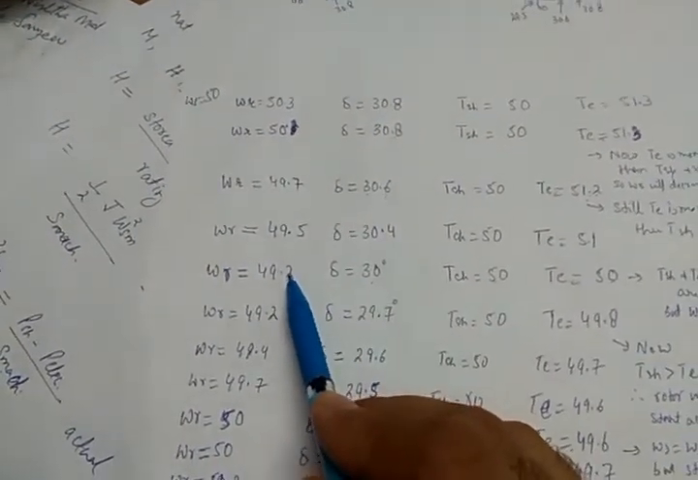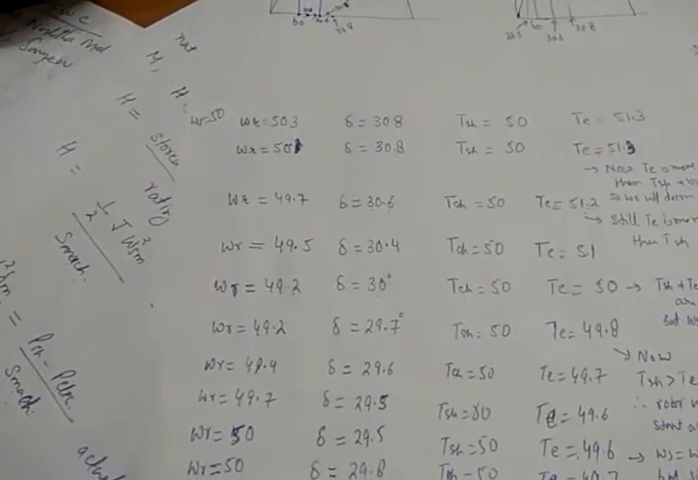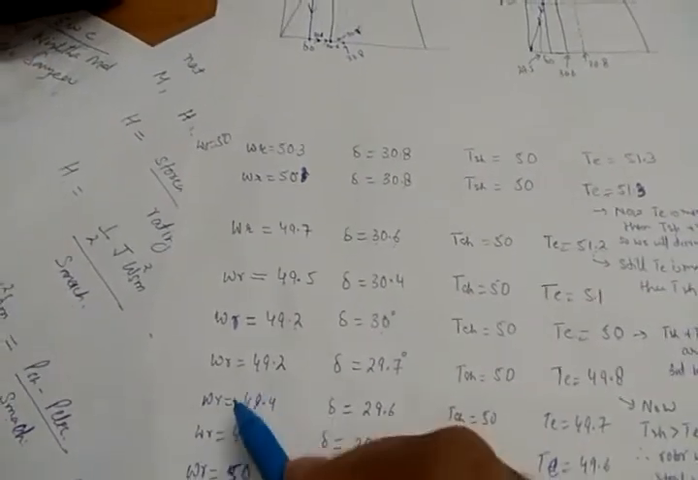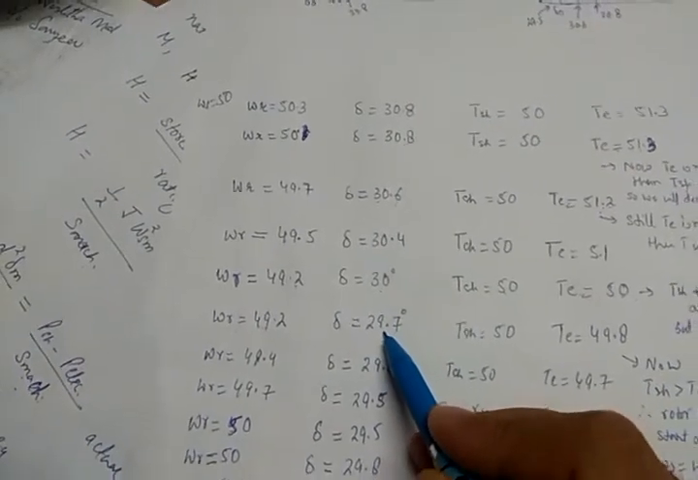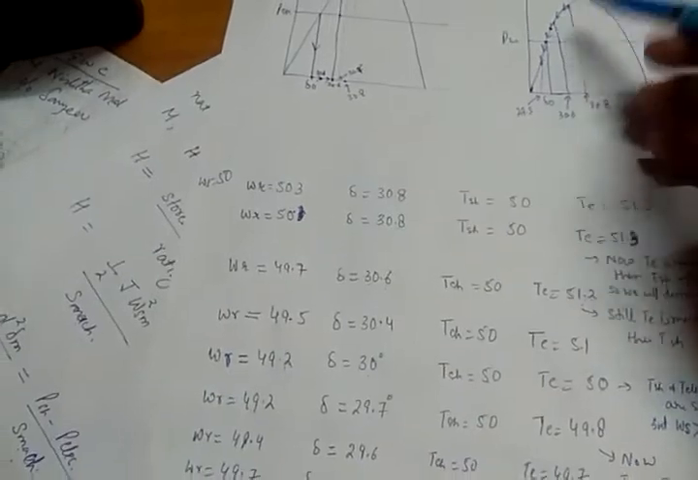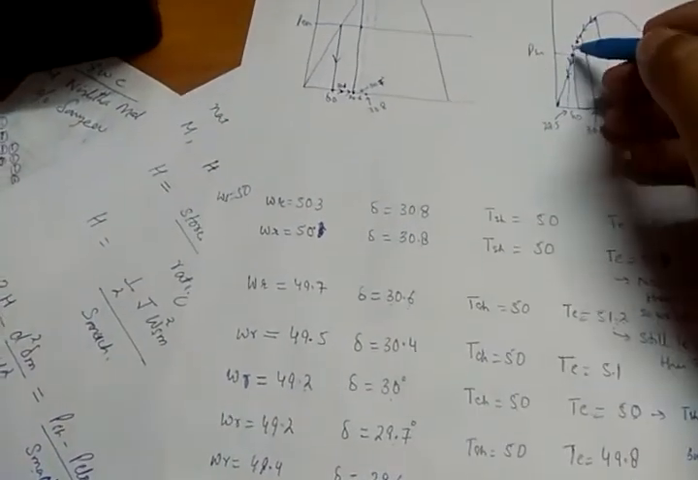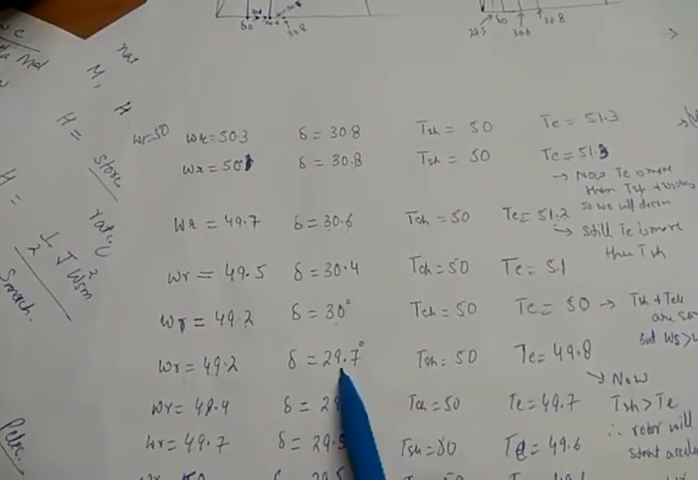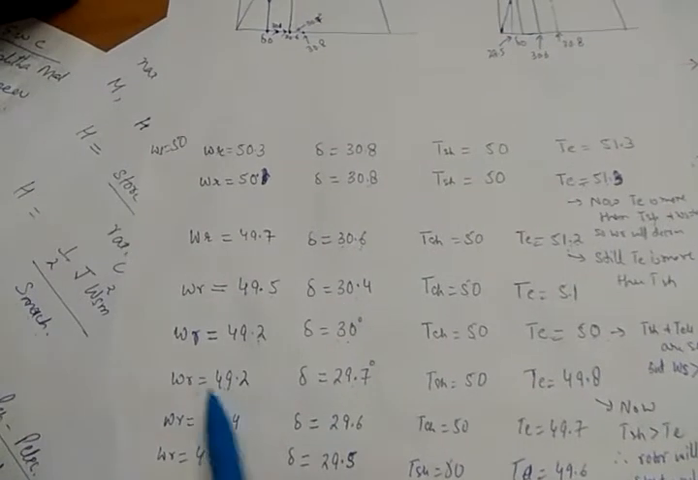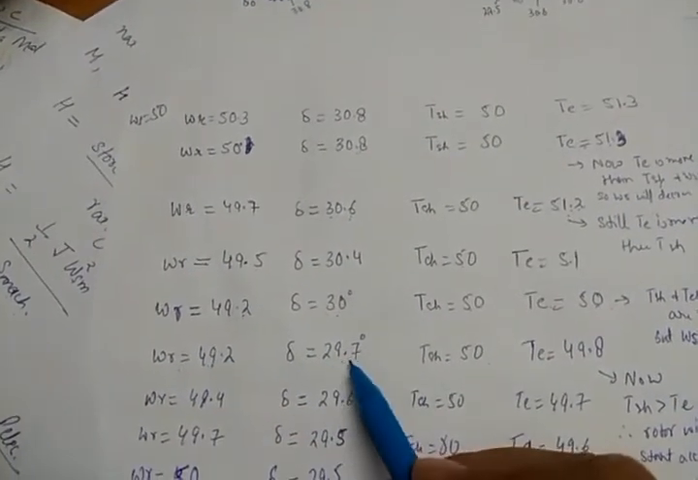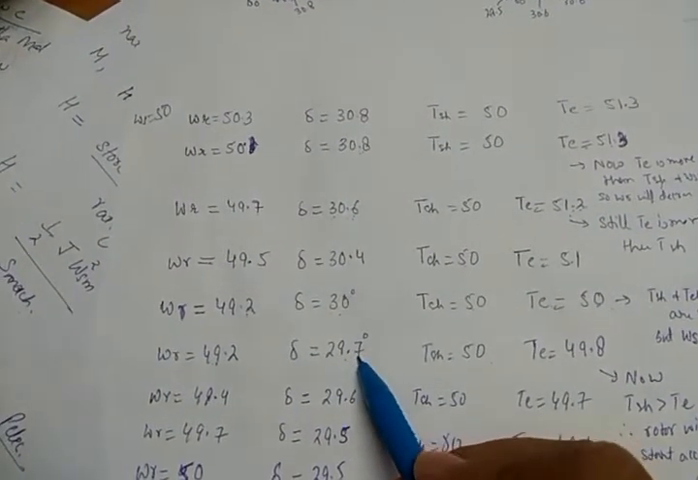which is 49.2. So if the rotor speed 49.2 is less than the synchronous speed, what will happen? It will decrease the delta further. Okay, because delta cannot stop here. It is a rotating machine, so delta will move further because of the inertia. So it is 29.7. Because of inertia, it cannot become 0 instantaneously. So omega r will be 49.2, and it will further reduce the rotor angle delta.